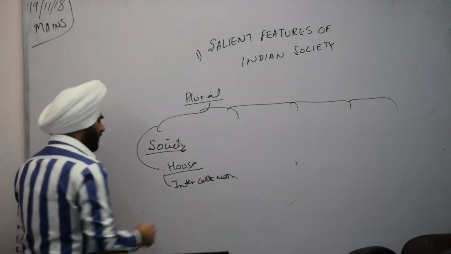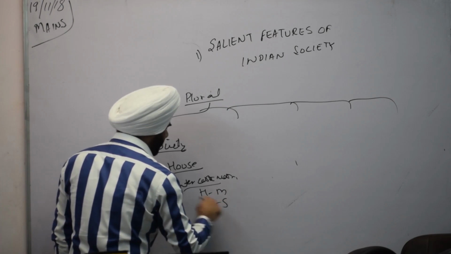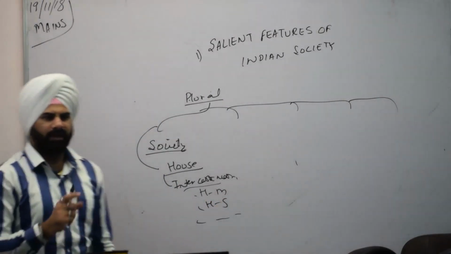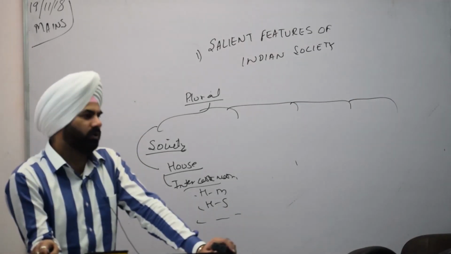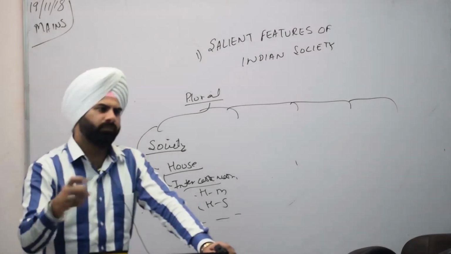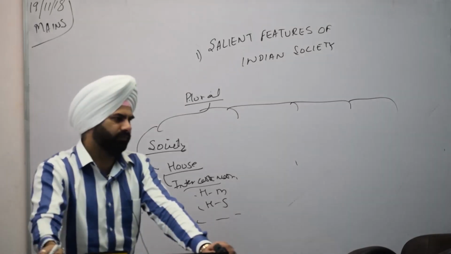Intercaste marriages हो रहे हैं. For example, there is a Hindu and Muslim marriage, Hindu and a Sikh marriage, or any other marriages there. क्या एक ही घर में अलग अलग भगवान को नहीं माना जा रहा? That is called pluralism in the society. And pluralism in the society starts from the diversity that exists within the house itself.